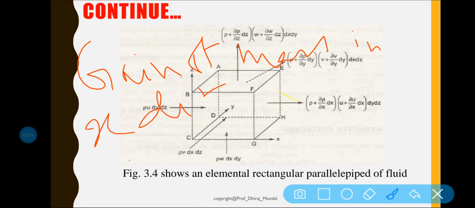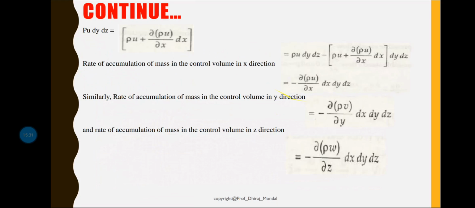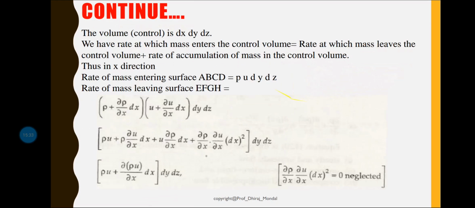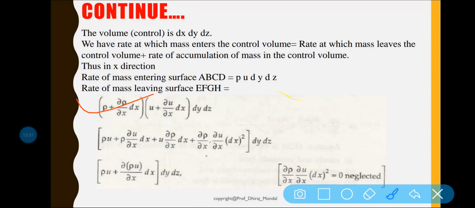Mass through the face EFGH minus mass through the face ABCD. So you can see this is your mass in the face EFGH and mass in the face ABCD.